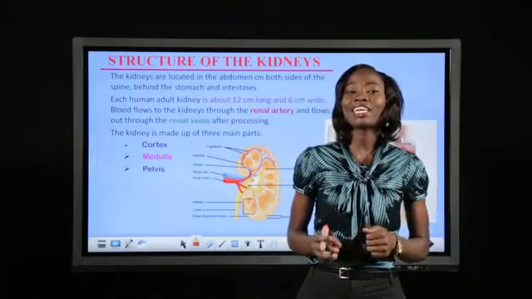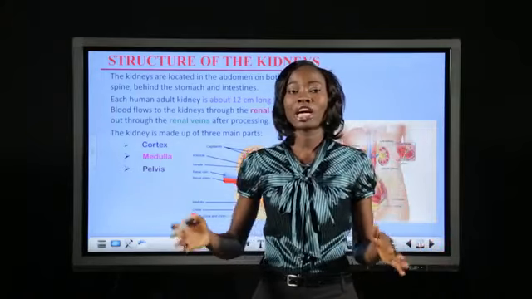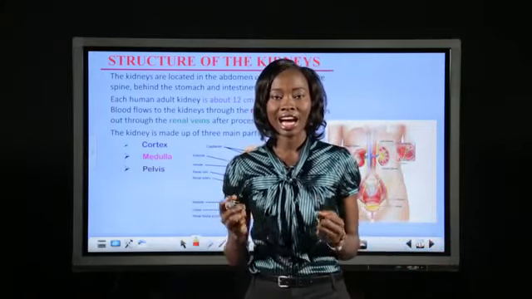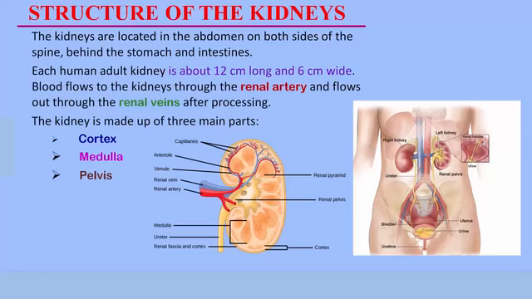Lest I forget, the kidney is a paired organ. It means we have 2 kidneys in our bodies. And these kidneys carry out a lot of excretory processes. Let's take a look at the structure of a kidney. What is the kidney made up of?